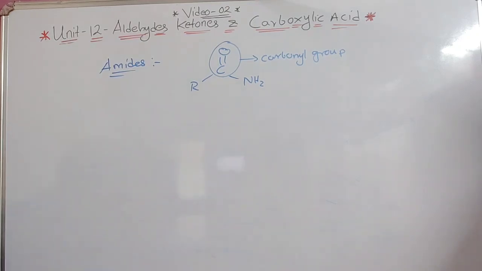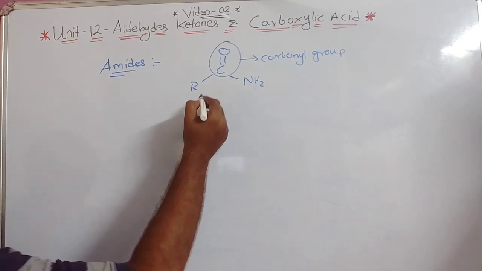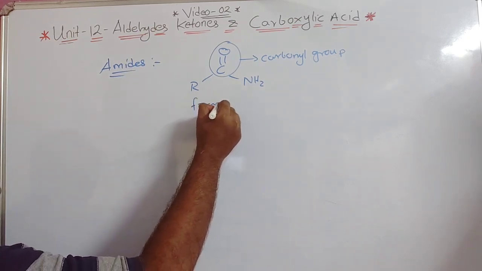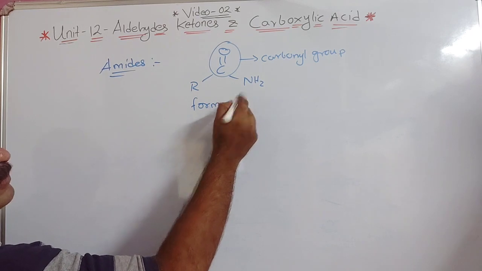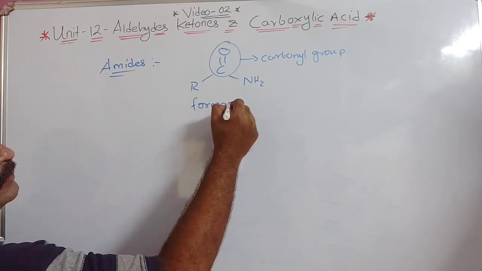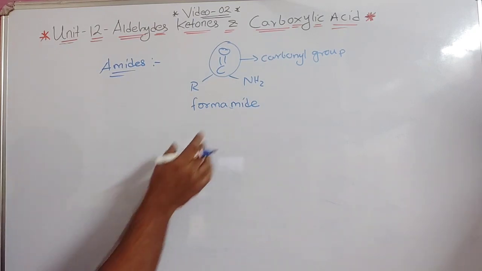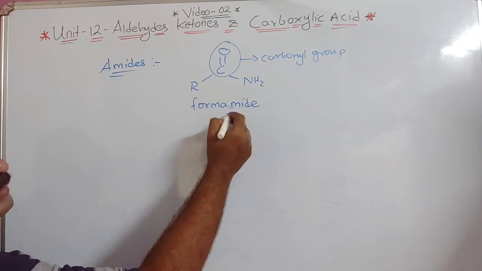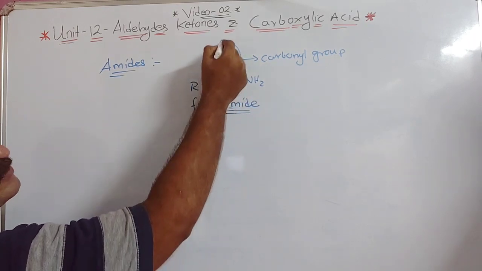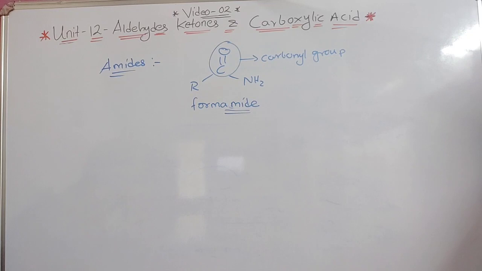Now this one we call formamide. Formaldehyde, if you remember, in the same way, formamide.